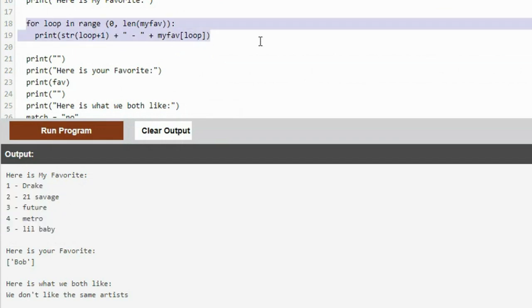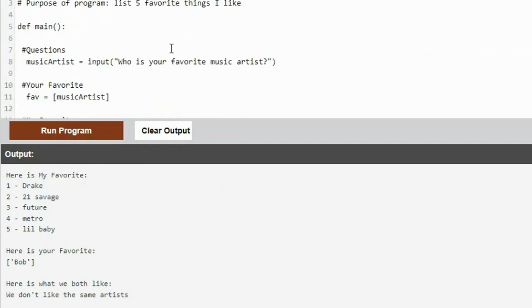Just using a loop to go through and print each thing individually, and just print the loop number plus 1. I added 1 to the loop number just so we can go from 1 to 5 instead of 0 to 4. But overall, it's not a bad program. A few little things just needed tweaking, because it would never match. When I typed Drake, it didn't see it as a match because it was looking at your whole list. I had to type in exactly the same list you did, with the commas and the spaces in the same place and everything. So it's a little bit off there.